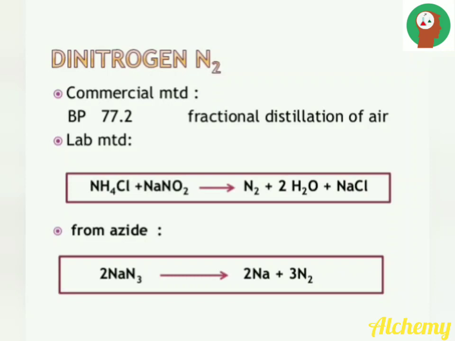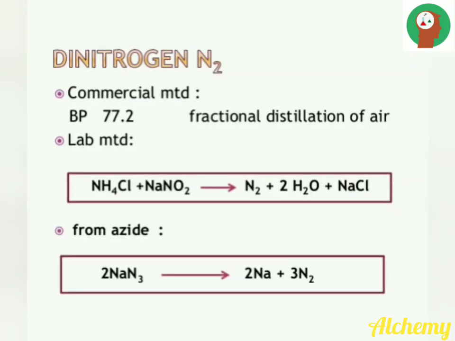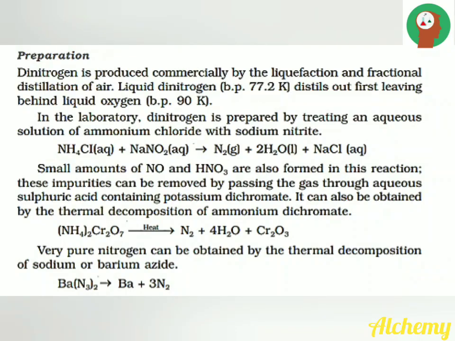Very pure nitrogen can be obtained by thermal decomposition of sodium or barium azide. 2 molecules of sodium azide on thermal decomposition produce 2 atoms of sodium and 3 molecules of dinitrogen. Similarly, barium azide on thermal decomposition produces barium and 3 molecules of dinitrogen.